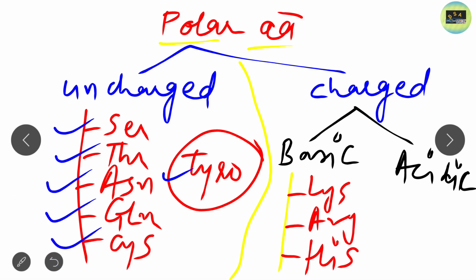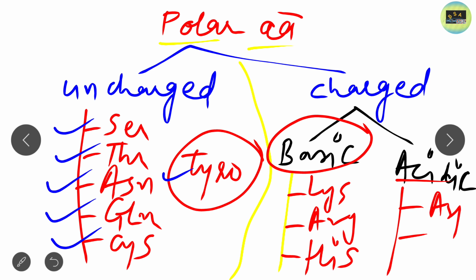Charged amino acids are classified into two types, basic and acidic. In basic, three charged amino acids are present: lysine, arginine, and histidine. In acidic, two charged amino acids are present: aspartic acid and glutamic acid. Students, this is the total classification system of amino acids on the basis of polarity as well as non-polarity. I hope that you noted it down.